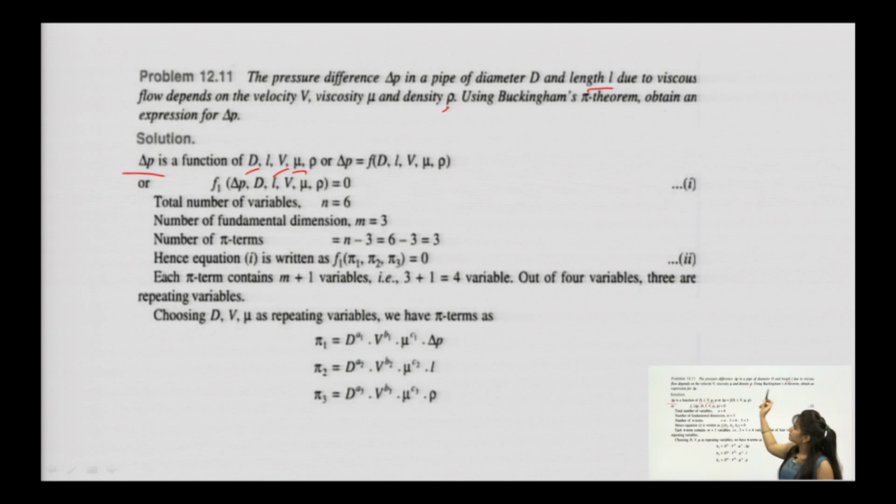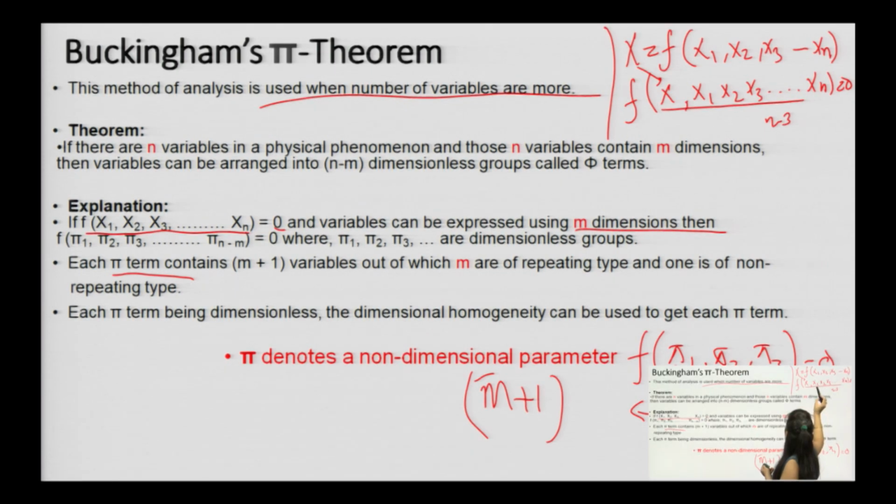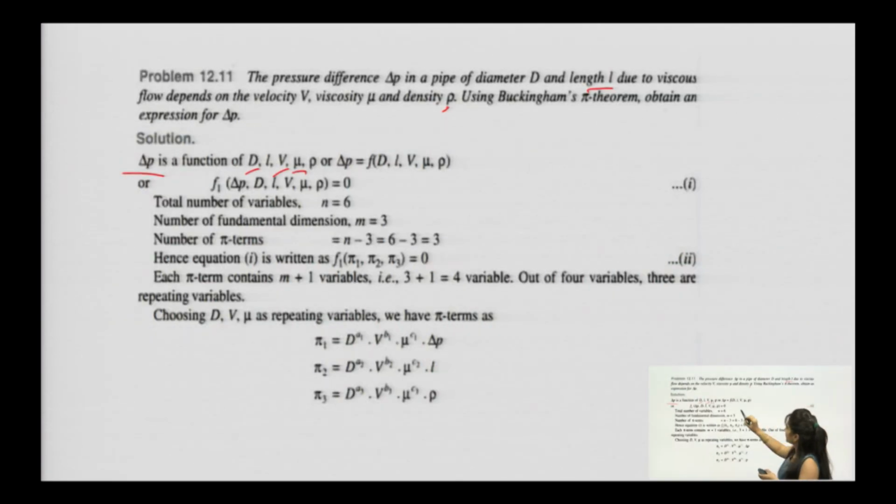Using the Buckingham pi theorem, you need to calculate the expression for the difference in pressure. First of all, we need to understand that delta P is a function of D, L, v, mu, rho. This was the first step which we were doing: delta P is a function of all those parameters which are given to you.